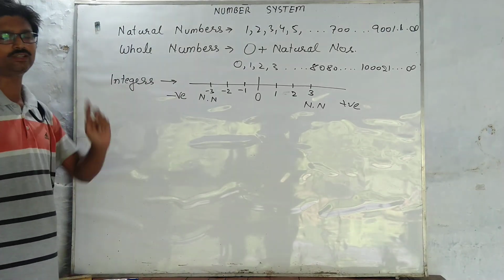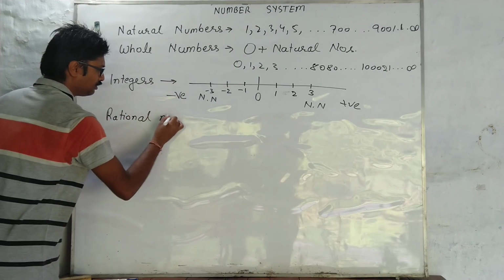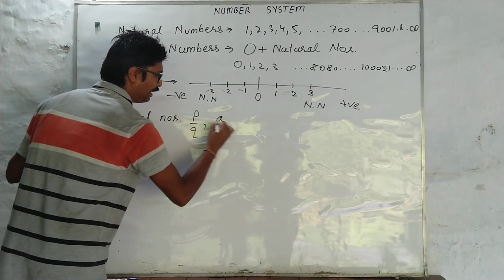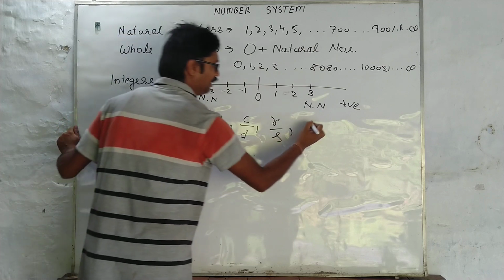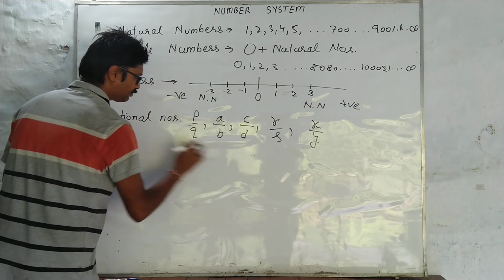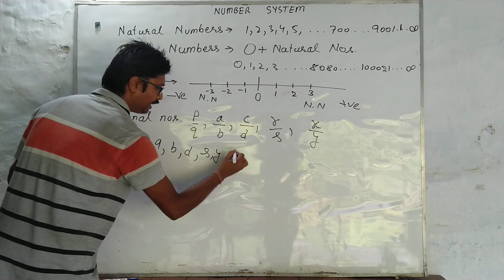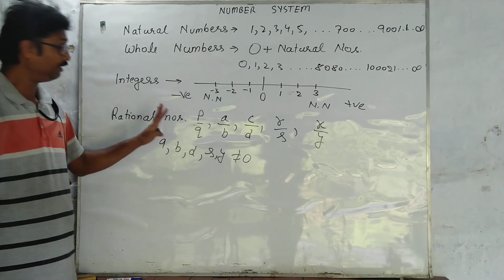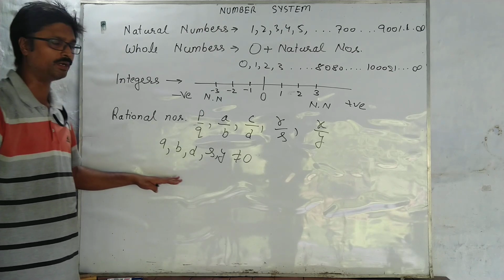इसके बाद बस एक टॉपिक और बचता है, which is rational numbers, which means anything which is in the form of p by q, a by b, c by d, r by s, or anything like x by y। Now remember, all these denominators q, b, d, s, y shall never be equal to 0, which means any number which does not have a denominator which is equal to 0, that means it is a rational number।